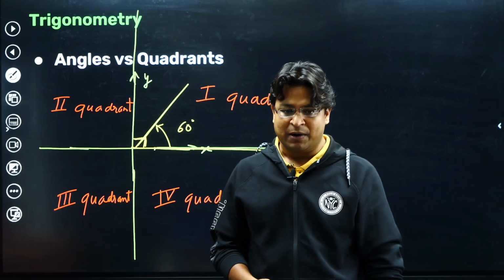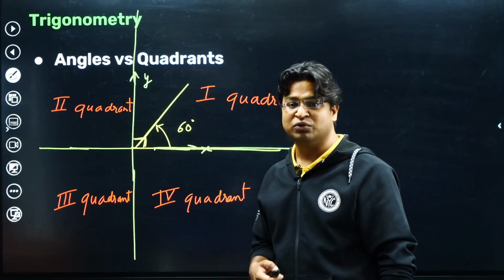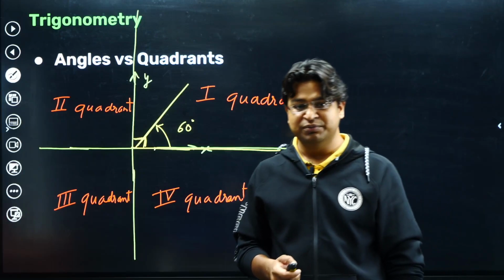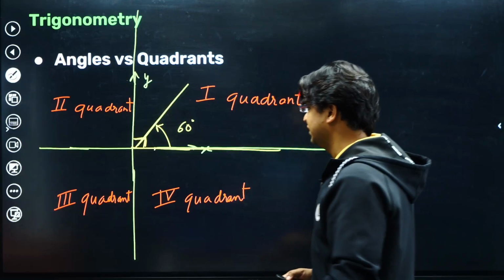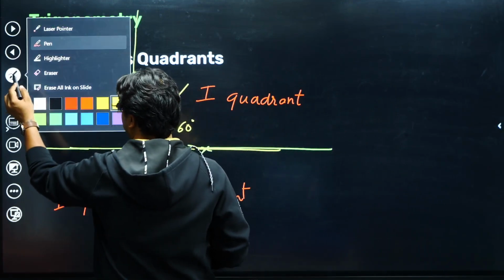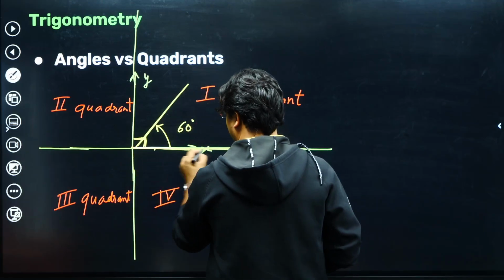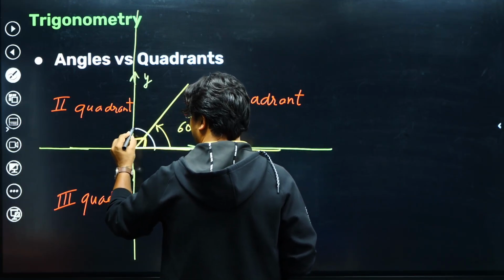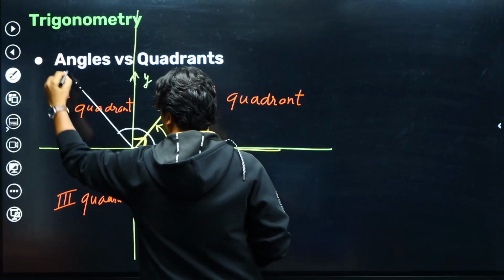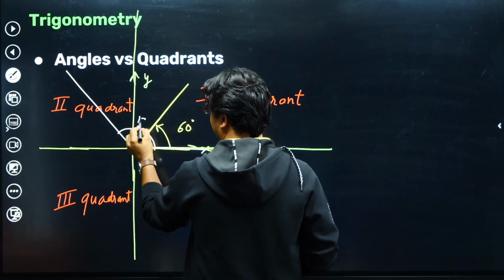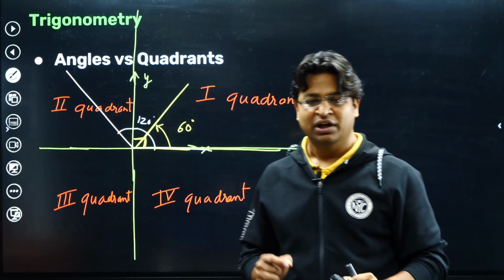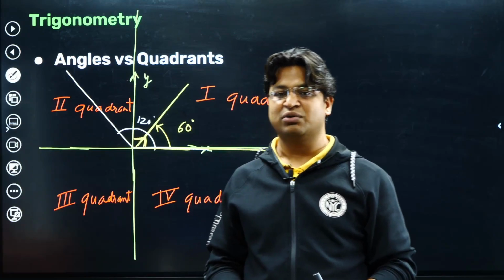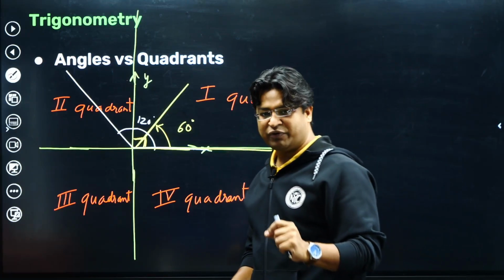Notice this. Similarly, if I talk about 120 degrees, will you be able to tell me which quadrant 120 degrees falls in? Think about this, everyone. If I ask you to mark 120 degrees, you will probably mark it like this: 90 plus 30, so that would be 120 degrees. So would you agree with me that 120 degrees falls in the second quadrant?